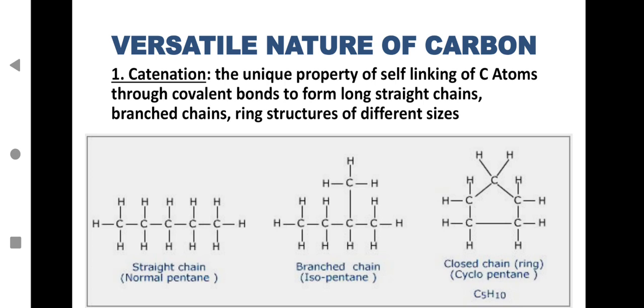It can form a closed ring, as you can see on the screen, of cyclopentane in the form of a circle, a ring form. So it is cyclopentane, and because of all these, a straight chain, a branched chain and a closed ring, it can form so many types of structures because of the self-linking property of carbon atoms. This is one of the reasons carbon can form a huge number of carbon compounds. Carbon is so versatile in nature. I hope you are writing all these in your notebook.